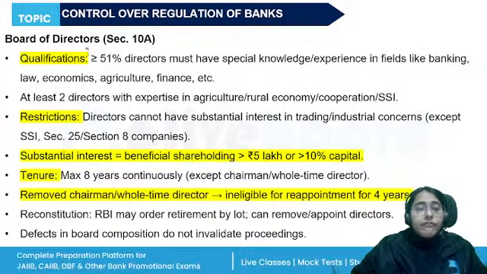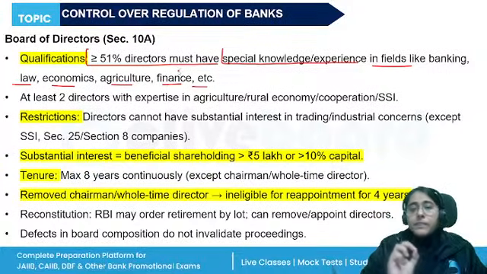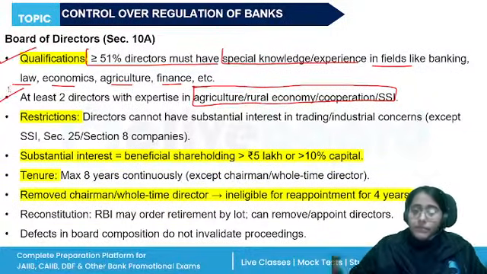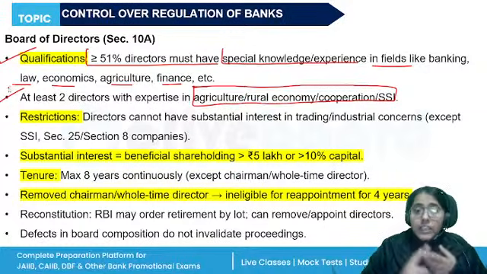At least 51% of the directors should have special knowledge or experience in fields like banking, law, economics, agriculture, finance, etc. And then at least two should have special knowledge or experience in agriculture, rural economy, cooperation, or small scale industry. Very important point.